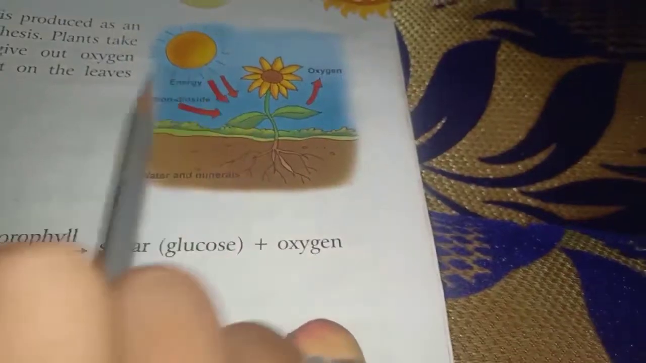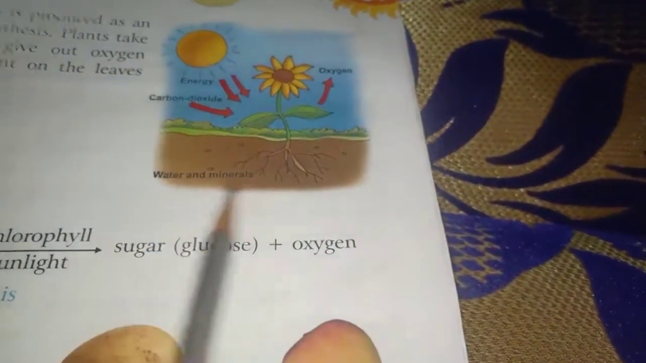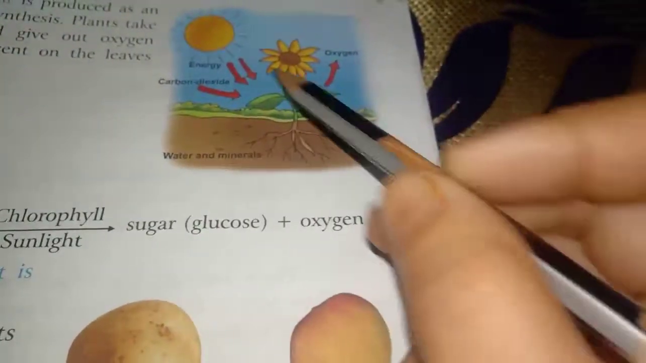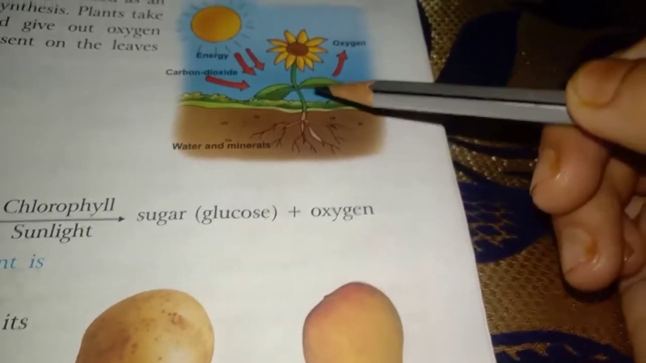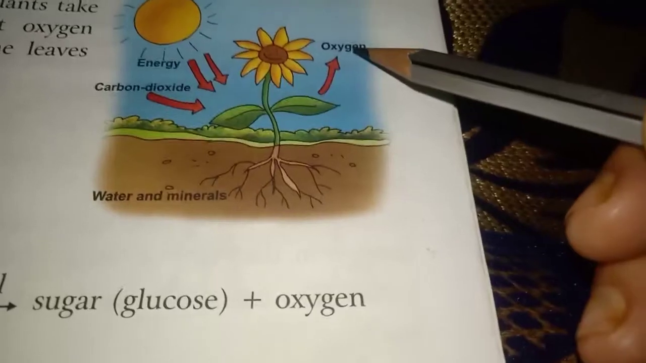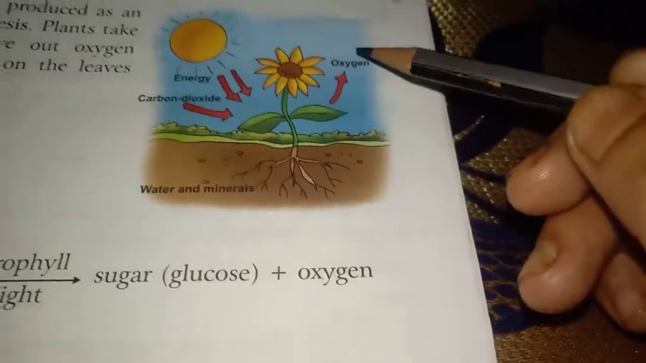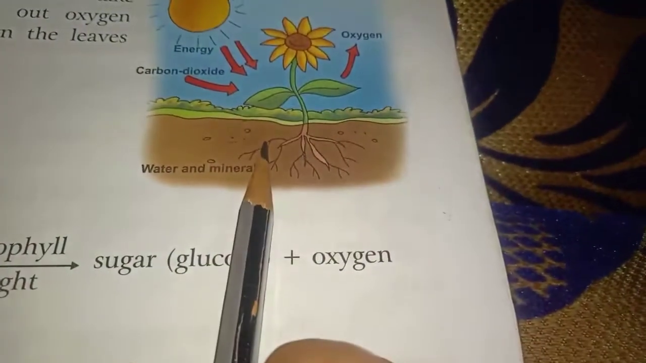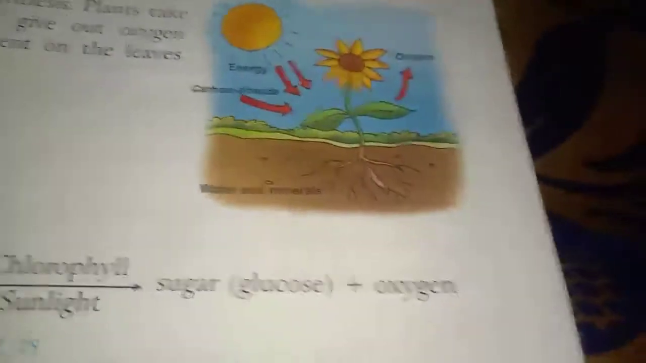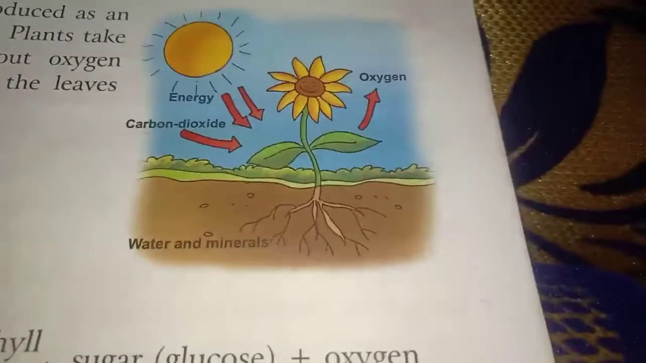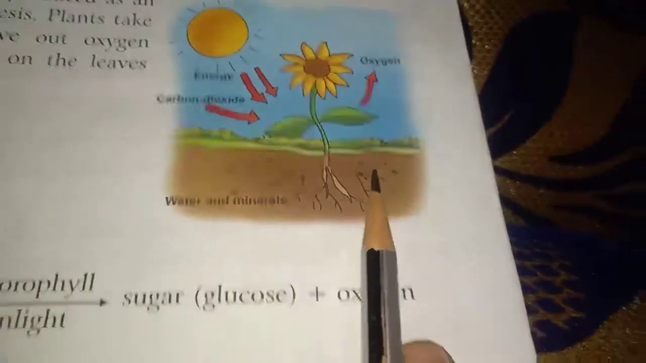So after this what will they undergo? They will undergo the process of photosynthesis, and at that time what will they do? They will release oxygen gas. And from where is it coming out? Through the leaves. So they will take in carbon dioxide and they will take out oxygen gas. This is the diagram showing the process of photosynthesis.